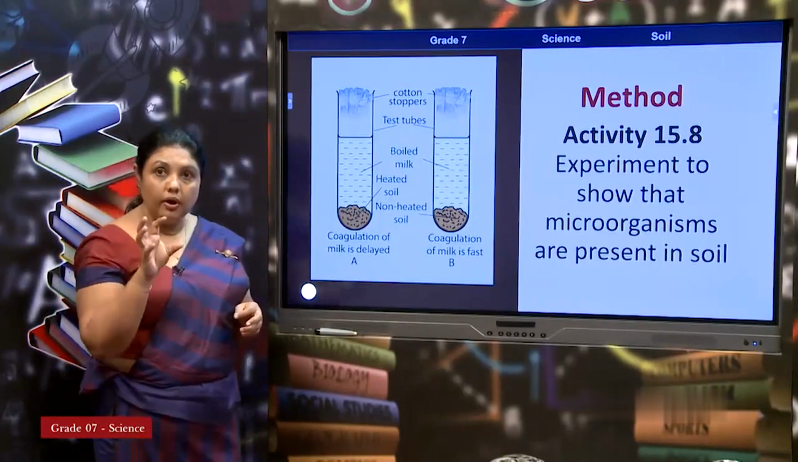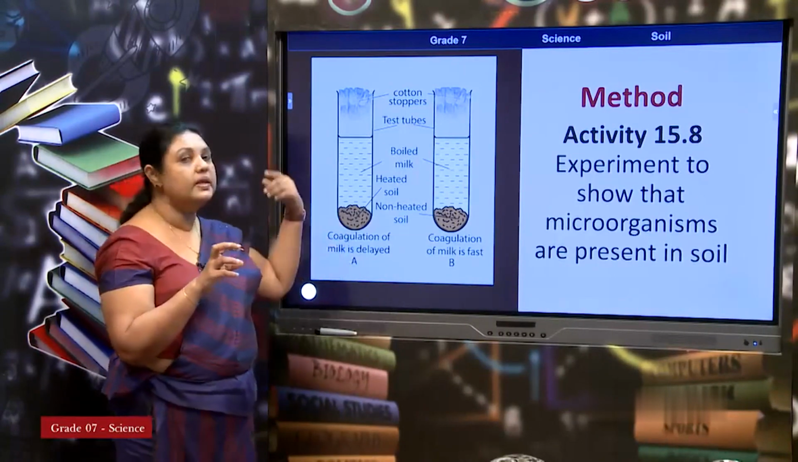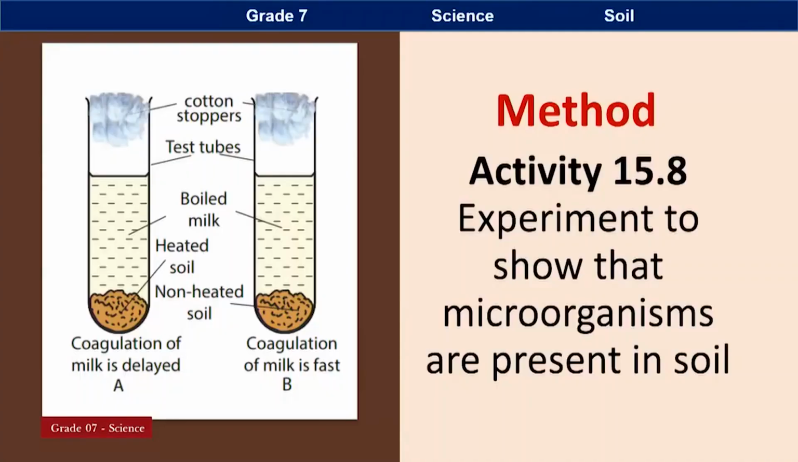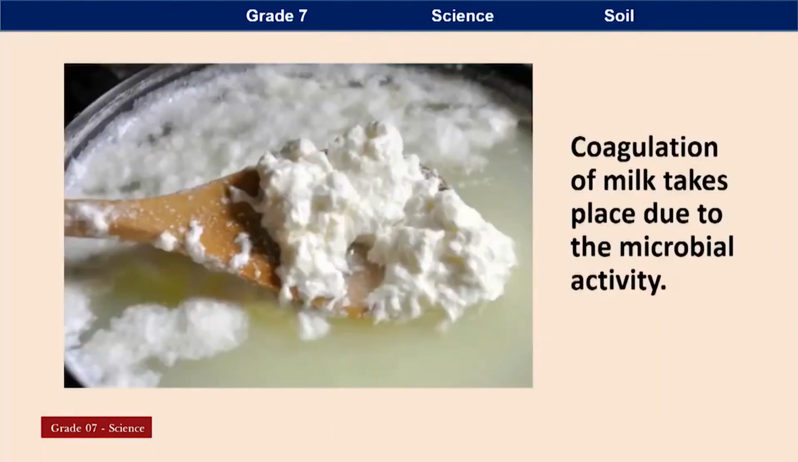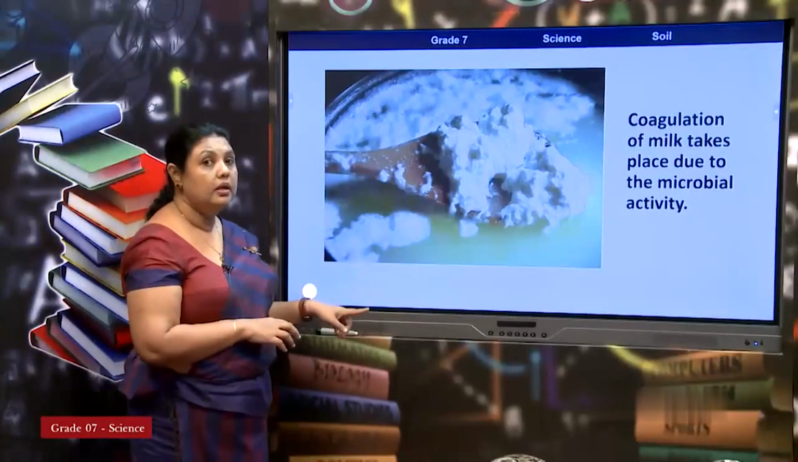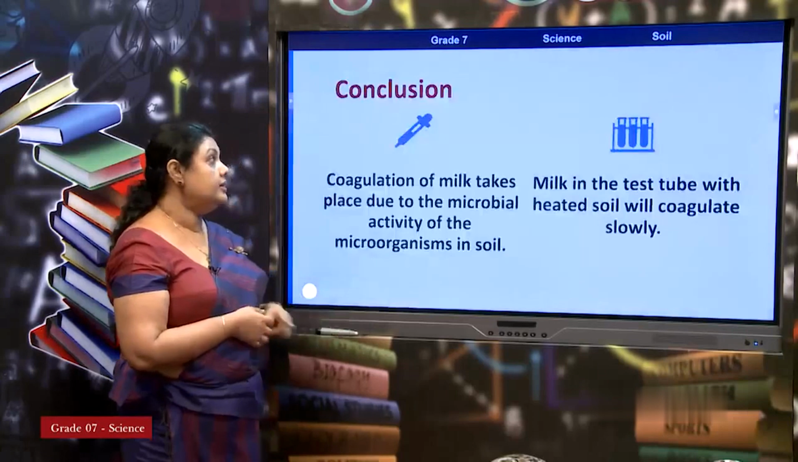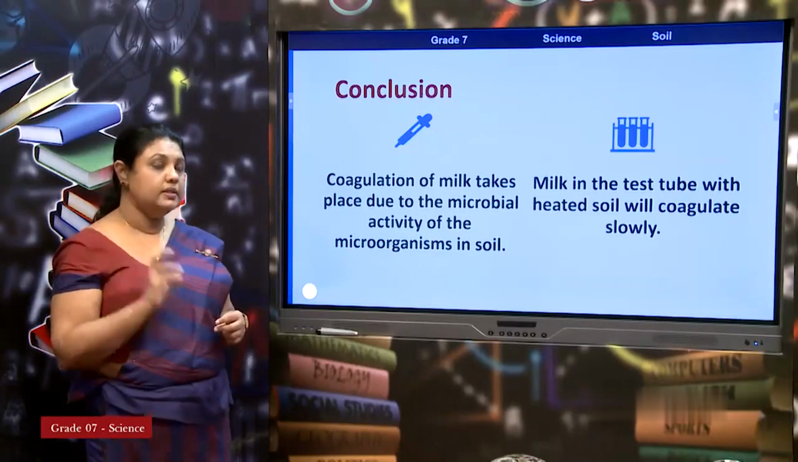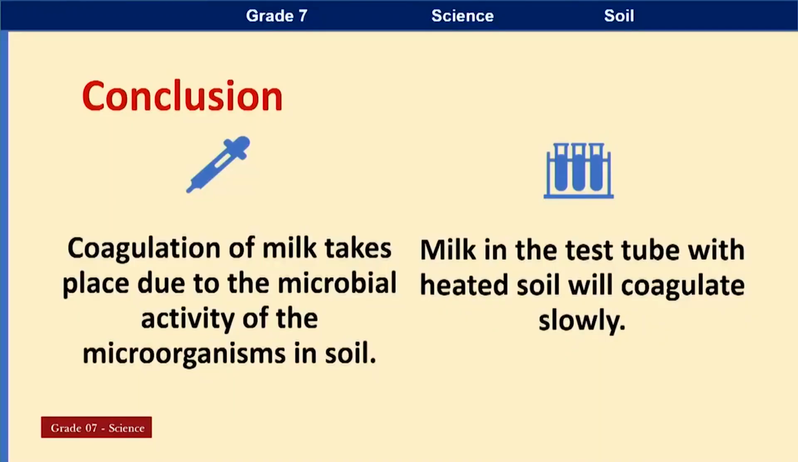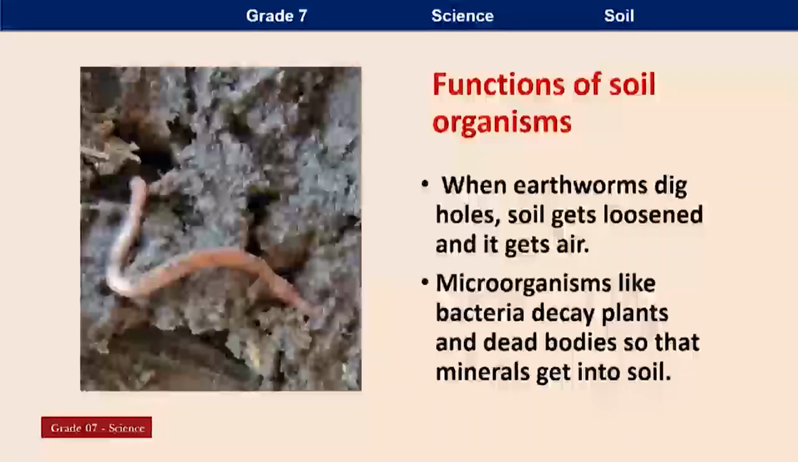Therefore, soil with organisms tends to coagulate milk. You can see this observation: the coagulation of milk, children. It turns this way, not the liquid part. Soil with microorganisms turns milk this way, and soil without microorganisms will not. That shows soil has microorganisms. So, coagulation of milk takes place due to microorganisms in soil. Milk is not coagulated without microorganisms.